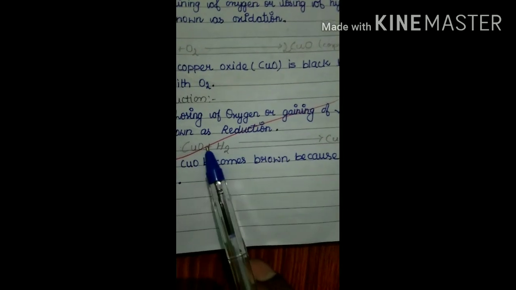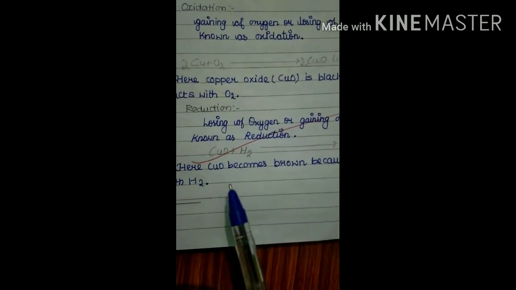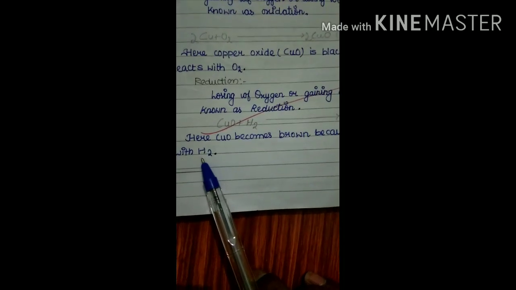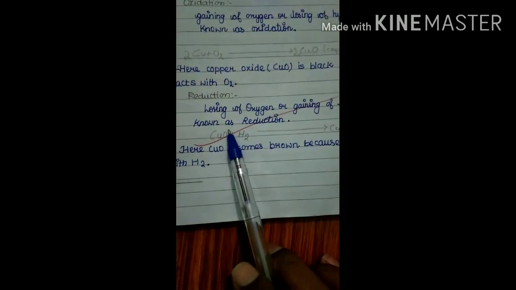That means CuO loses its oxygen atom and finally converts to Cu. That means CuO undergoes reduction. So that is the example for a reduction reaction. Here CuO becomes brown because it reacts with hydrogen. So this is the reduction reaction.